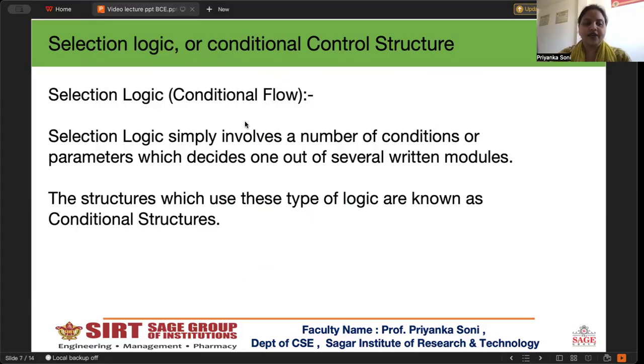For example, if a number is greater than 0, then print positive. If equal to 0, then print 0, and otherwise print negative. So here only one block will execute based on the condition. This makes programs intelligent and interactive.